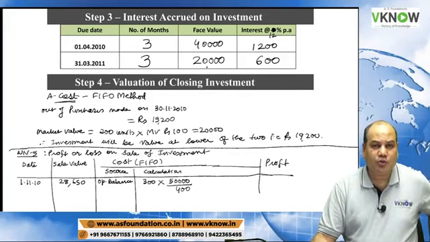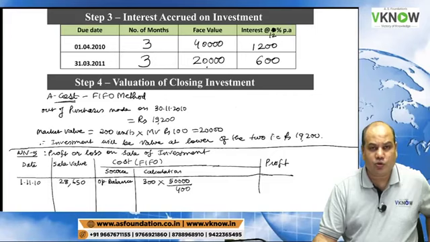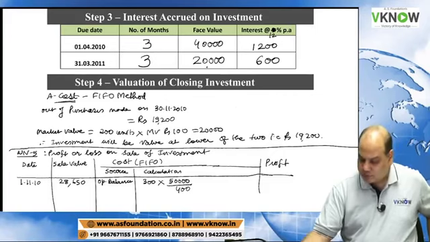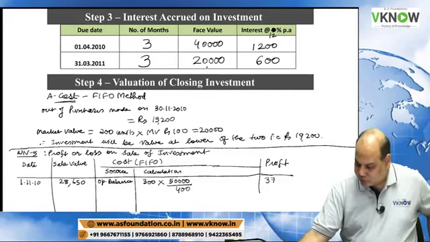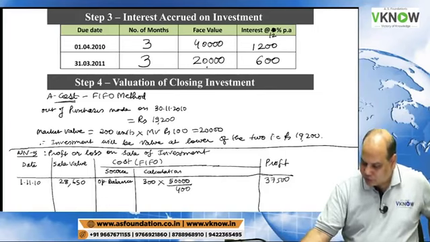Total 400 units are there in the opening balance. We have sold only 300 out of it, so my cost will also be proportionate. That is 37,500.